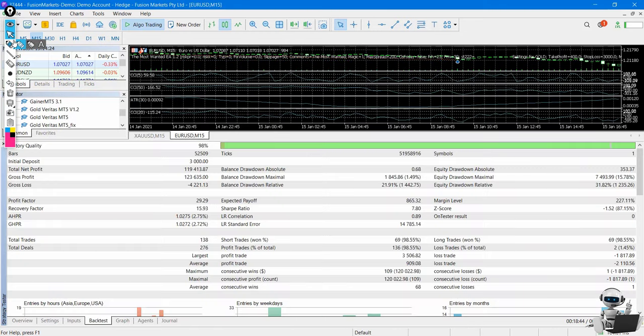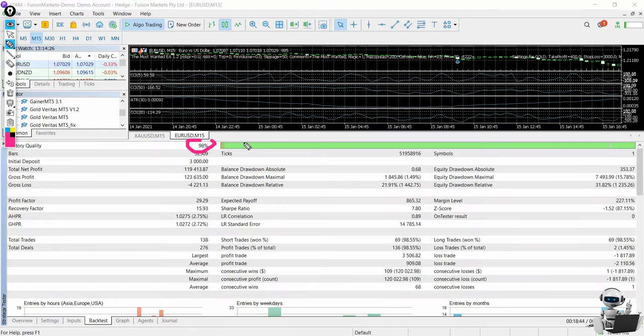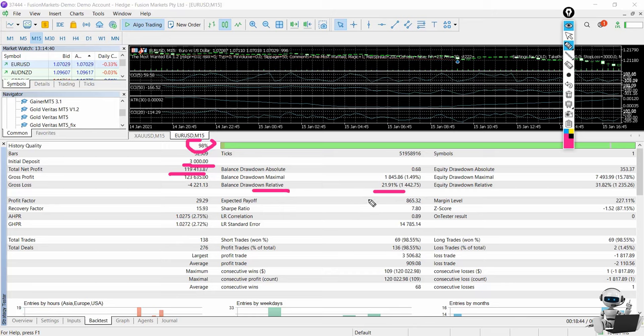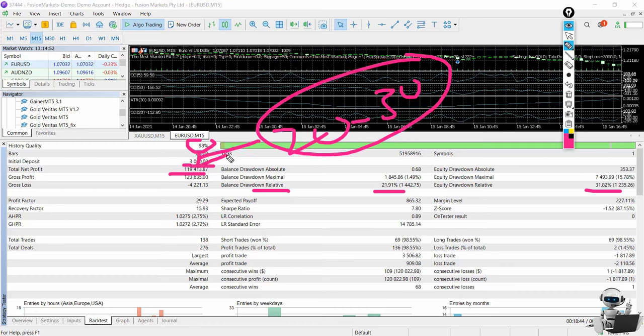You can see from 98% accuracy of the history from this back test, we started with 3000 and ended up in total profit. The important thing, the drawdown is only 21% by the balance, but it could be 31 by the equity. So the drawdown you can expect to have from 20 to 30%, which is not bad really if it gives us this amazing result.